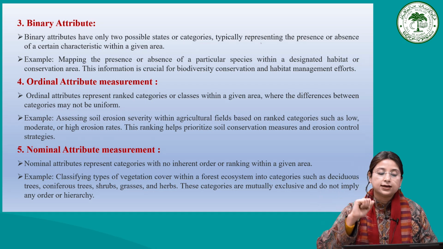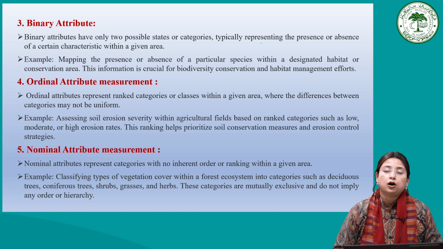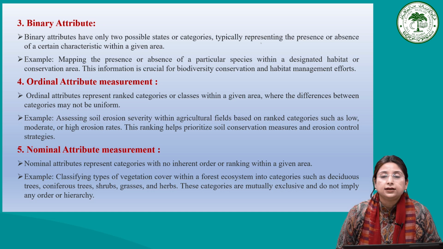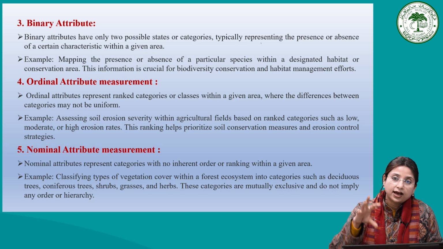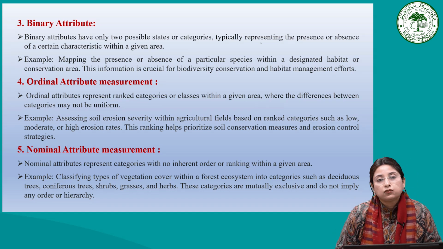In the same way, here we can say in ordinal attribute measurement, the representation of attributes is in ranked categories. For example, assessing soil erosion severity, ranking in terms of low, moderate or high erosion rates. Here we have just ranked the areas having the low erosional rate, medium erosional rate or high erosional rate. That is what we can say. We are dealing with the ordinal attribute measurement.